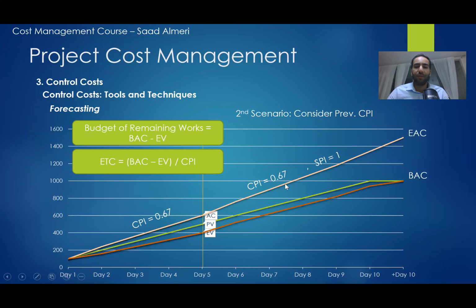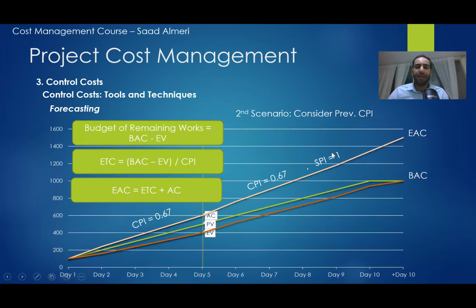So the estimate to complete equals the remaining work divided by the CPI. In the first scenario, we also divided by the CPI, but the CPI was 1, so it was only BAC minus EV. So it is only the budget at completion, which is 1000, minus EV, which is 400. So in this case, it is 600 divided by 0.67. It equals probably something like 800 or something, or 900.